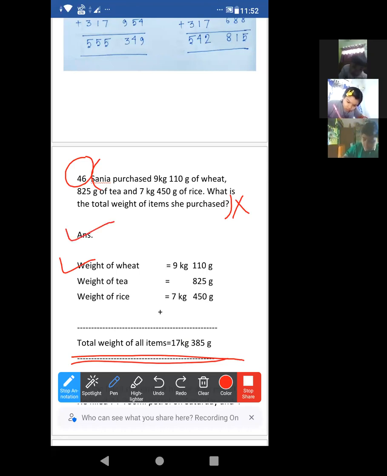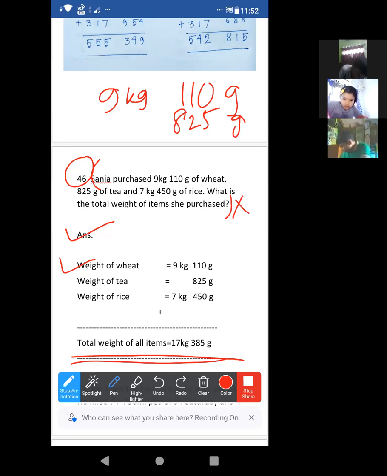Just normal addition. Again, I am showing you the addition. Again, I am making you understand the addition. Those who have completed, they will also listen.